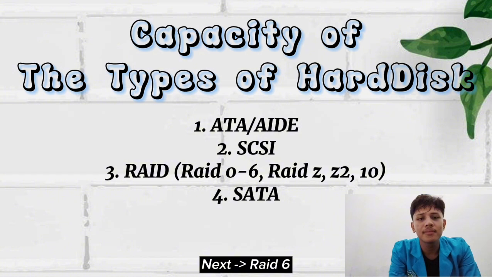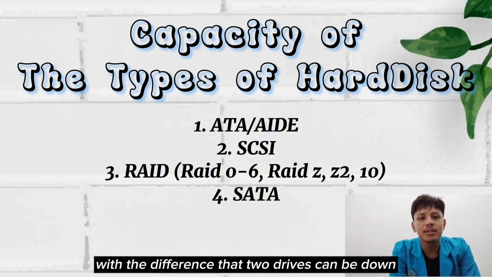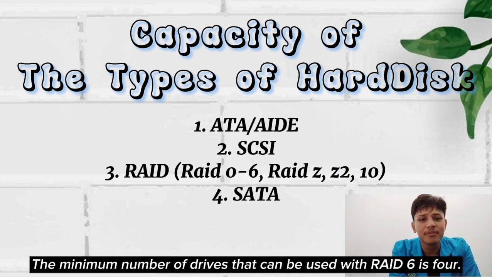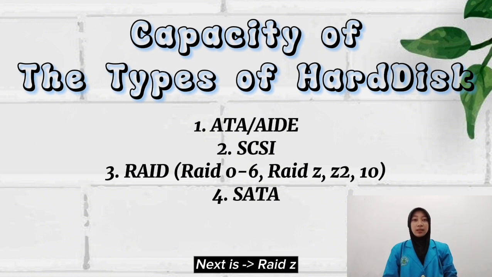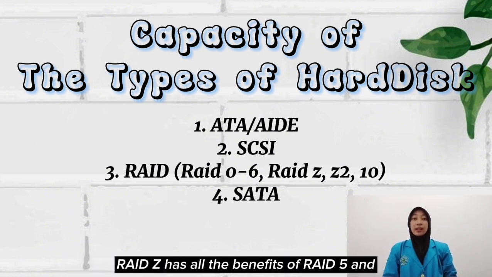Next, RAID 6. RAID 6 is basically the same as RAID 5, with the difference that 2 drives can fail at the same time instead of just 1. The minimum number of drives that can be used with RAID 6 is 4. Next is RAID Z. RAID Z is an invention of Sun Microsystems. RAID Z has all the benefits of RAID 5 and other features that make it far superior.